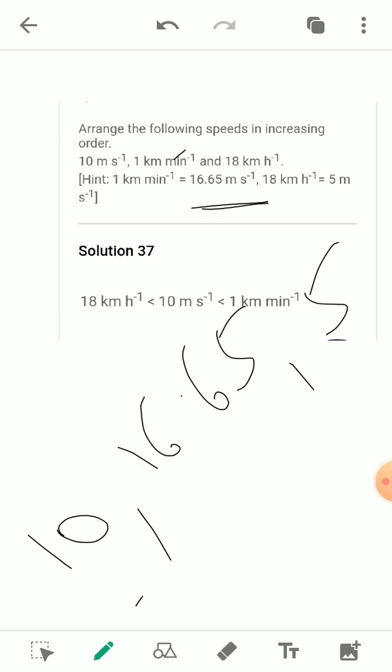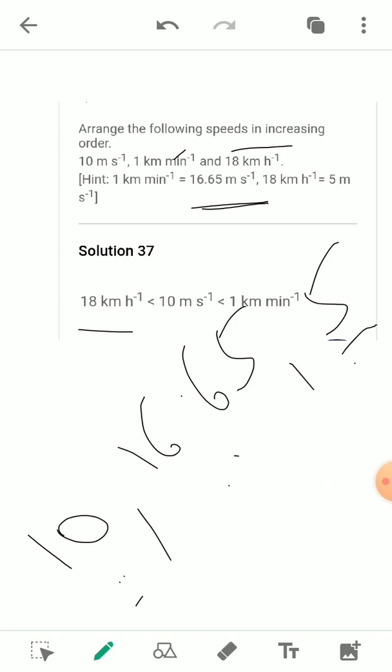So how can we arrange them in the increasing order? Increasing means from the smaller to the bigger, or smaller to the larger. So you see the 5 is less as compared to 10 and 16. So 5 meter per second is this one, that is 18 kilometer per hour. So 18 kilometer per hour should be kept first because it is the smaller value.